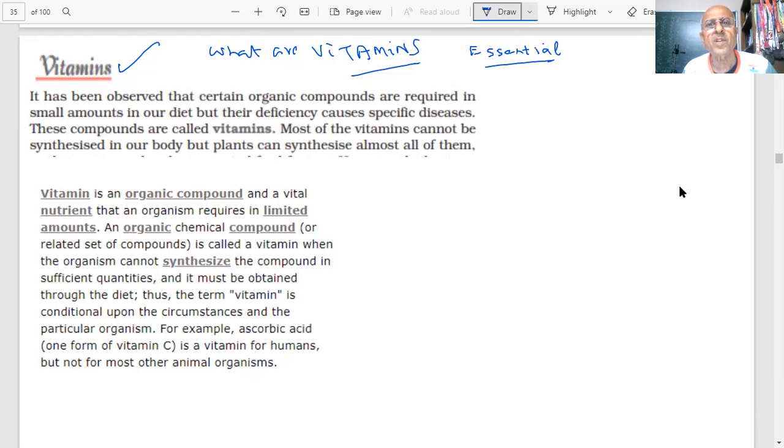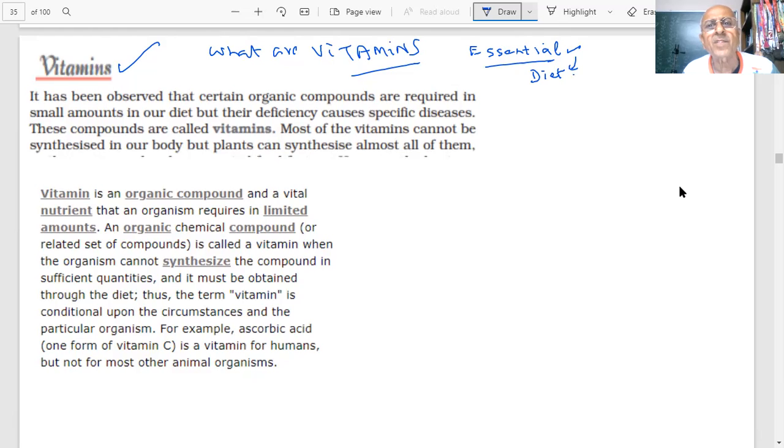In biology you know why they are essential: because they cannot be synthesized by the body. Then what do you do? You are taking them through diet. Earlier they were thought to have an amino group, but that's not true because a lot of vitamins don't have that. So they changed the name.